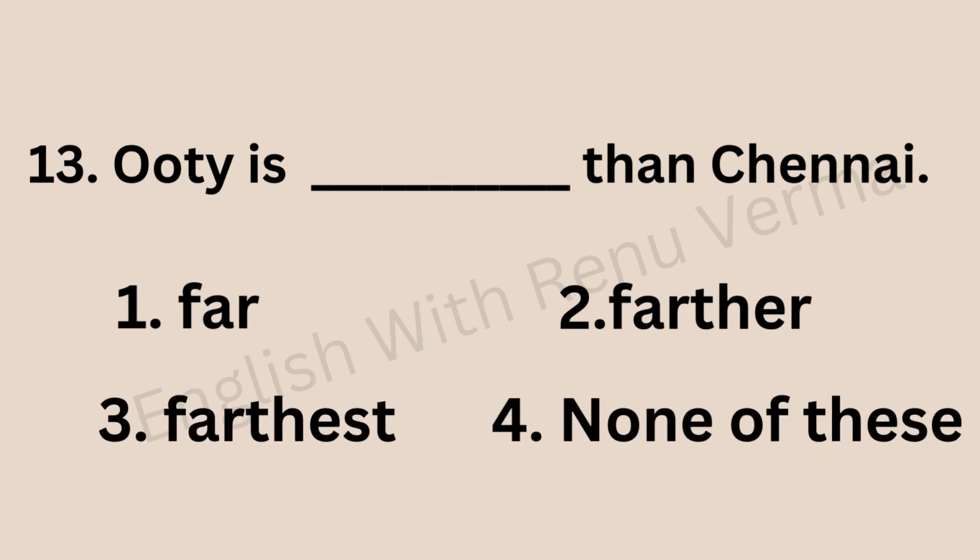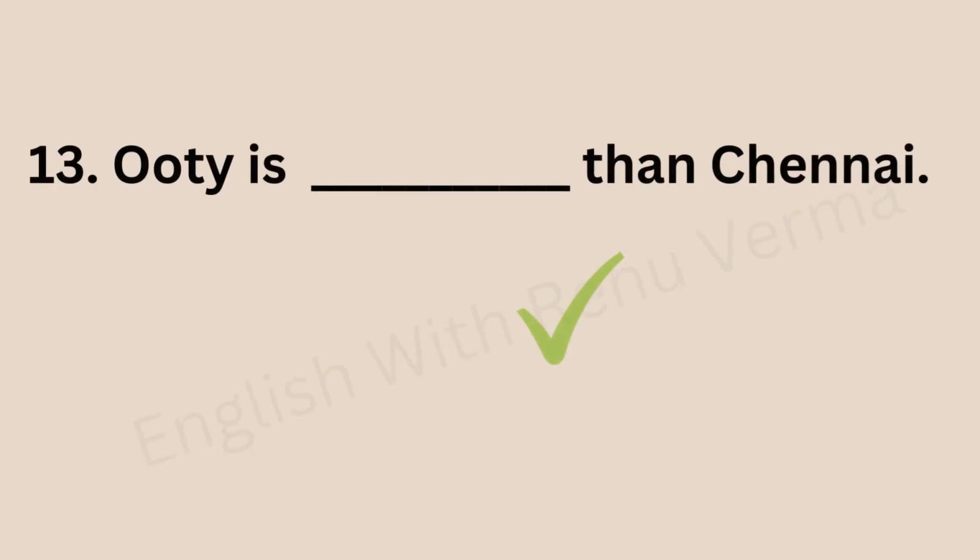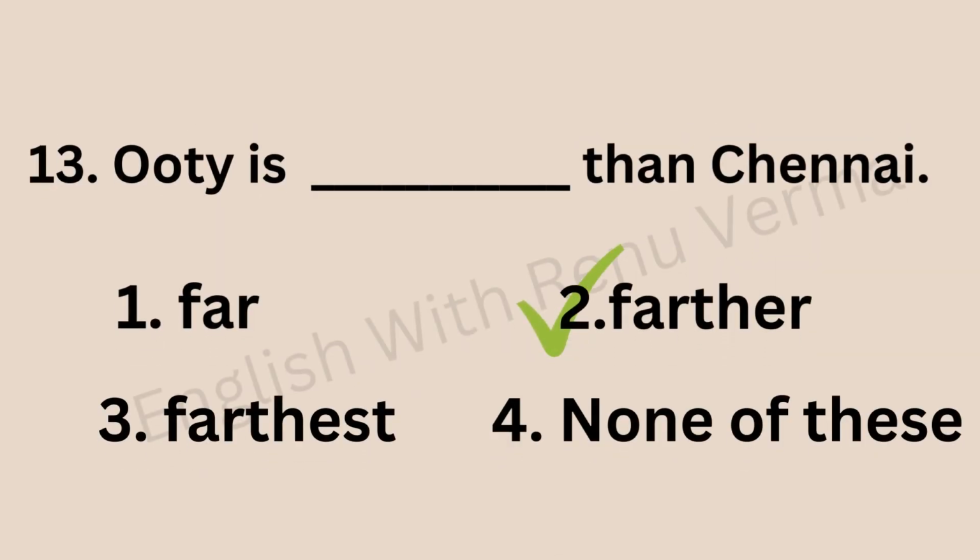Now next one is, Ooty is dash than Chennai. I hope you got the answer. Than is there. Comparison between two cities. So here far, farther or farthest? It's farther. Farther means distant, from the point of view of distance. So Ooty is farther than Chennai.